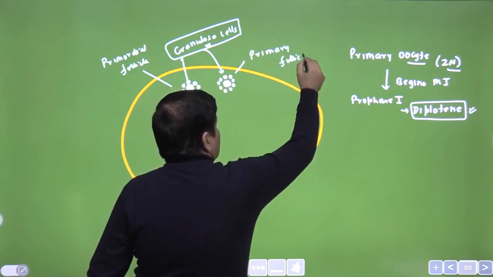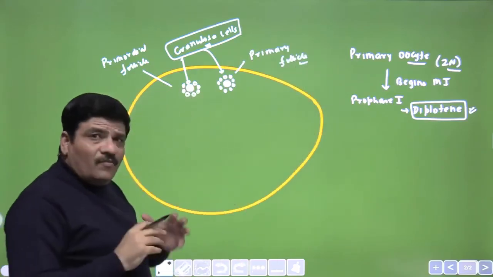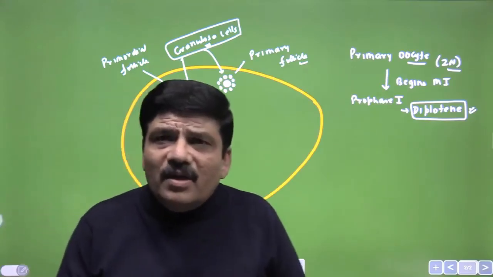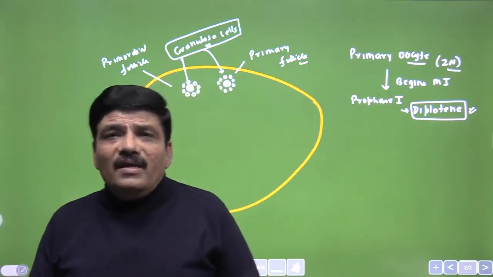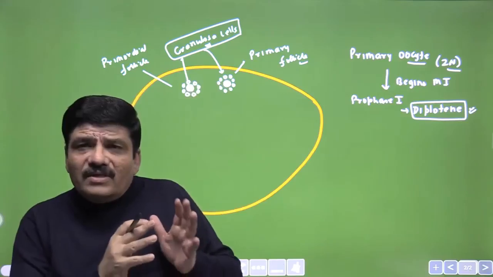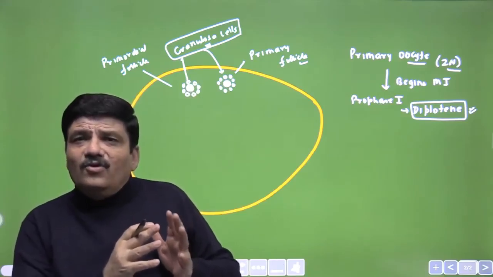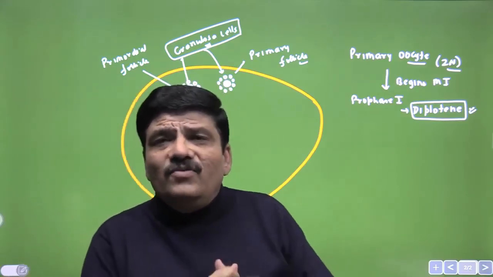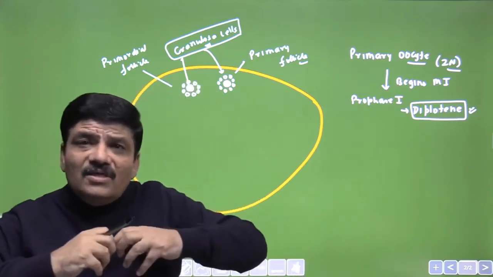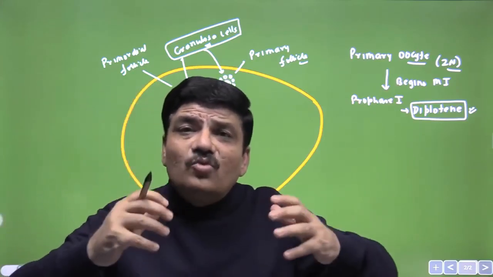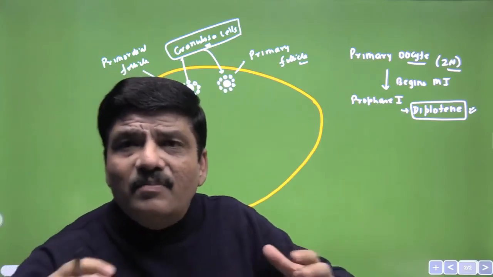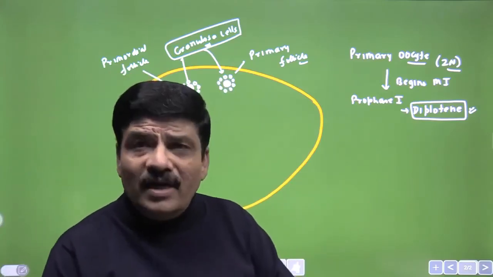The development of the primary follicle begins around the second month of intrauterine life. So in the second month in the fetal life of the human fetus, this development of the follicle begins, and the follicle number increases to approximately 7 million by the 5th month of intrauterine life.